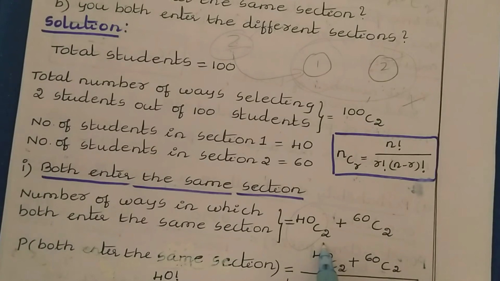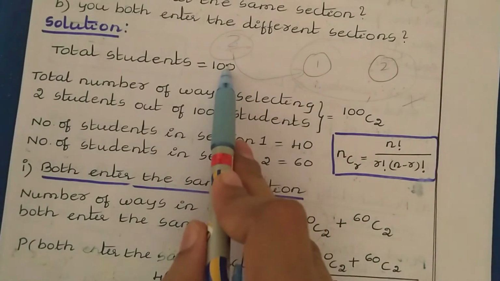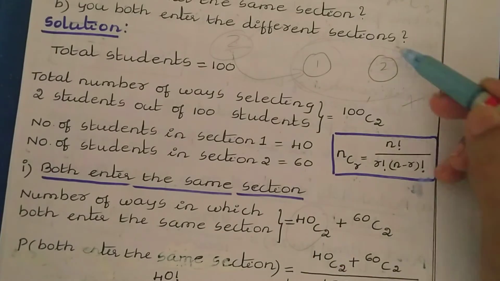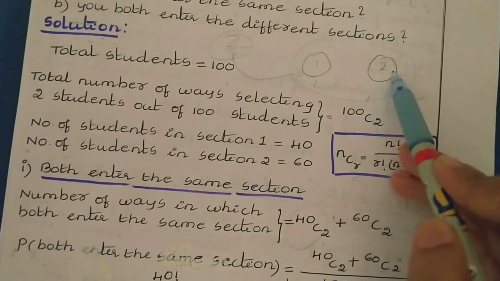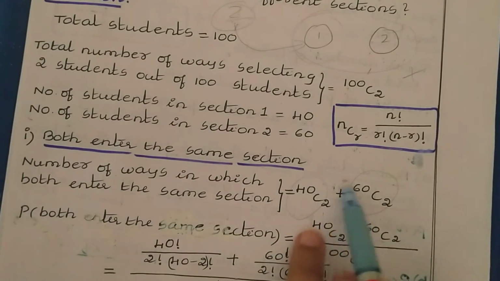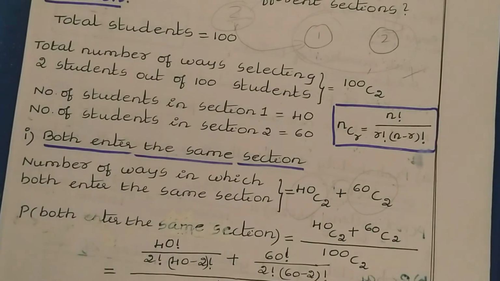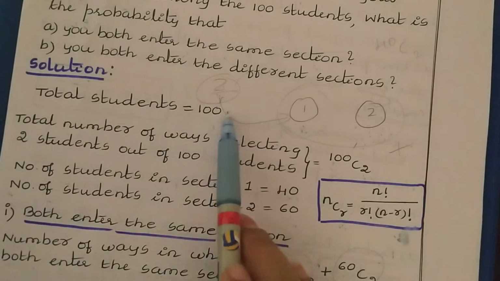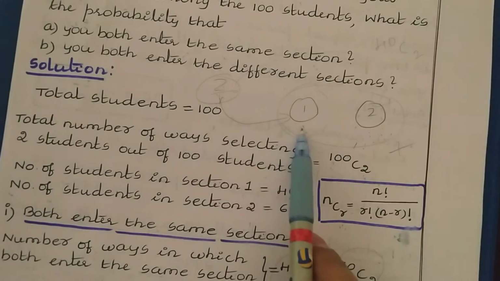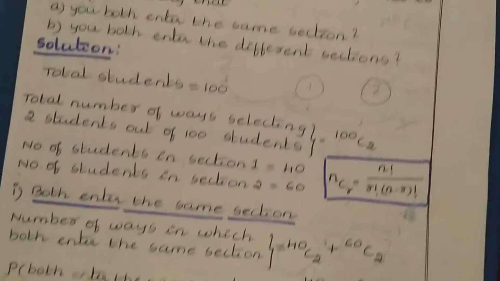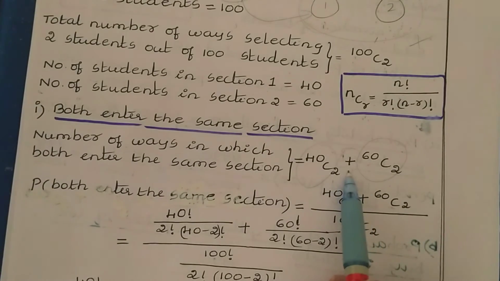Then there is another case, that is if both the students enter section 2. In section 2 we have 60 students. Among these 60 students we are placing 2 students, so we can write case 2 as 60C2. Here there is a plus sign because entering both sections is not possible. These 2 students may enter either section 1 or section 2. So A or B, 1 or 2, means it is a union. Whenever we have "or", we use the plus sign.